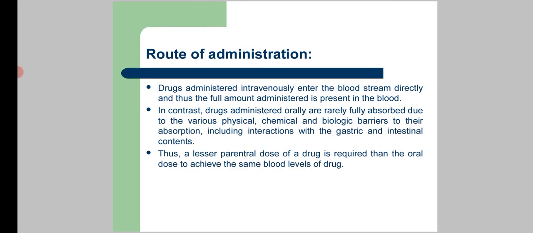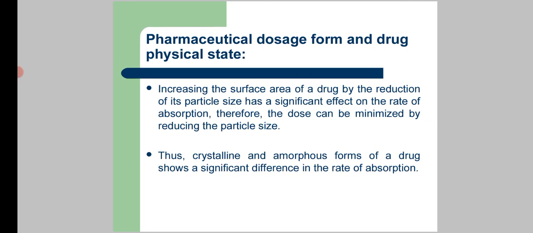Next is route of administration. Drug administered intravenously enters the bloodstream directly, and thus the full amount administered is present in the blood. In contrast, drugs administered orally are rarely fully absorbed due to the various physical, chemical and biological barriers to their absorption, including interaction with the gastric and intestinal contents. Thus, a lesser parenteral dose of a drug is required than the oral dose to achieve the same blood level of drug. Next is pharmaceutical dosage form and drug physical state.